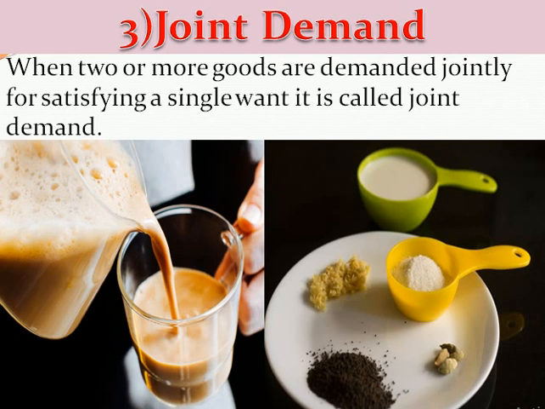For example, for making tea, some products are demanded: tea powder, sugar, milk, water. These are the complementary goods which are demanded for satisfying just a single want. That's why it is called joint demand.